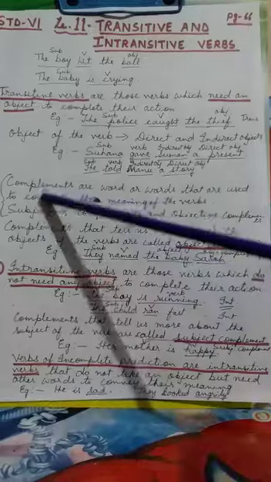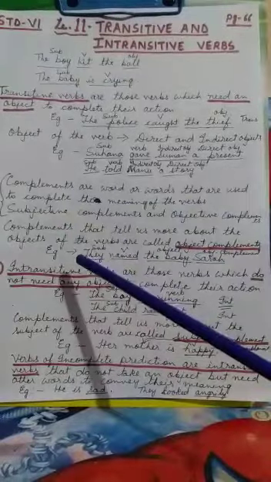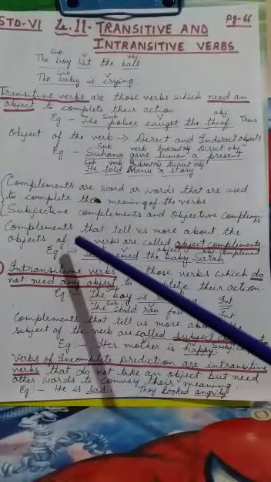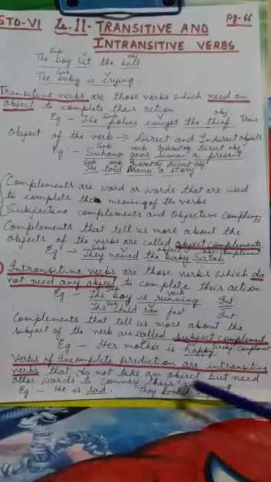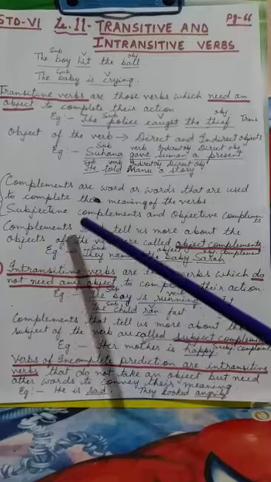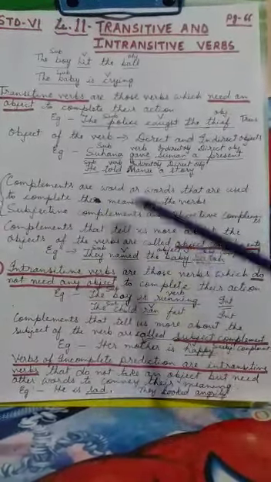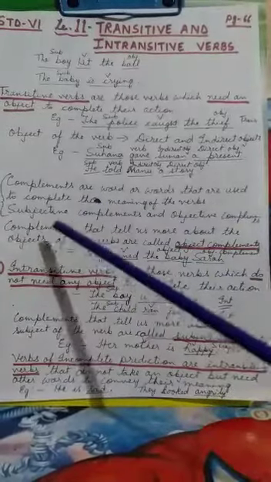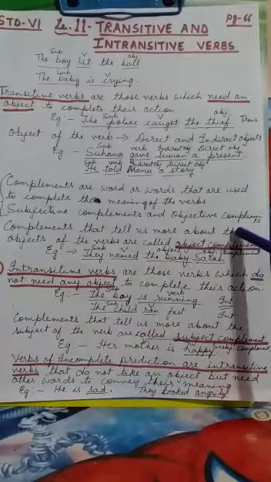Now here I have written what a complement is, because complements are a word or words that are used to complete the meaning. Okay, complements are nothing very different from these words which are added. Complements are just a word, or it can be more words that are used to complete the meaning. Now see, complements can be subjective complement and objective complement.